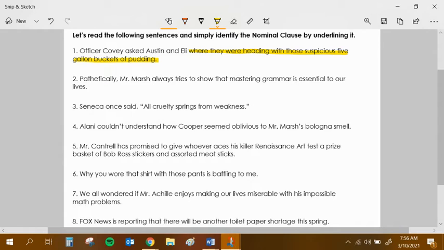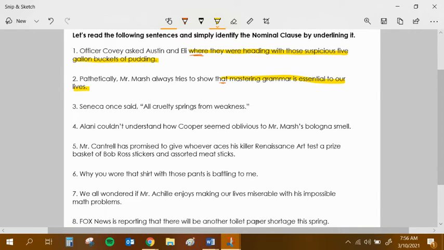Next one. Pathetically, Mr. Marsh always tries to show, and then here's our noun clause. Once again, you're going to listen for where it starts, the word where. Here's the word that. That's where it's got to start. That's your starting point. So Mr. Marsh always tries to show that mastering grammar is essential to our lives.